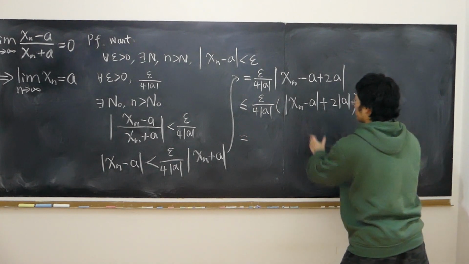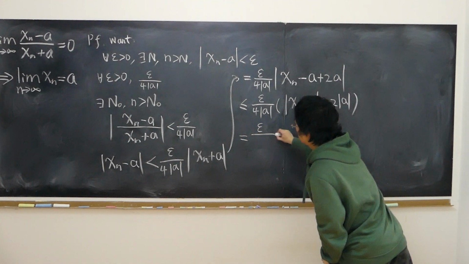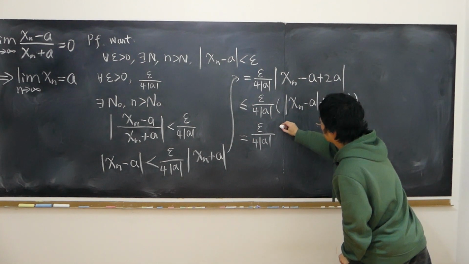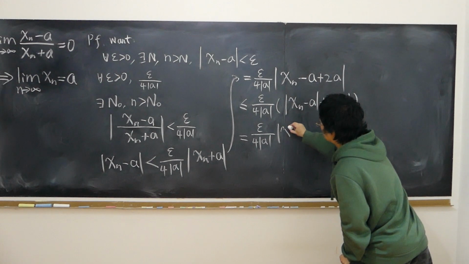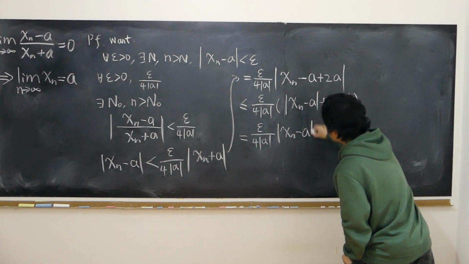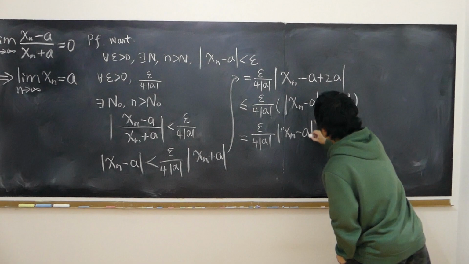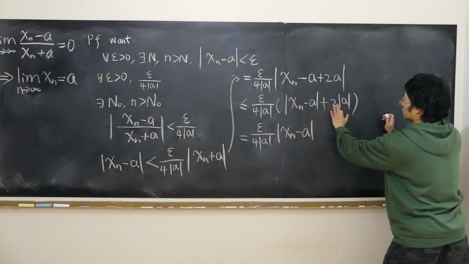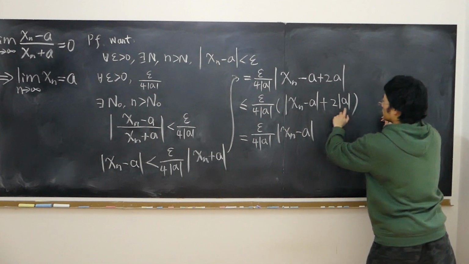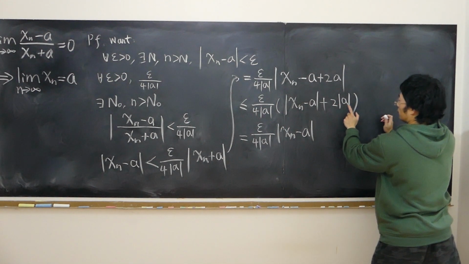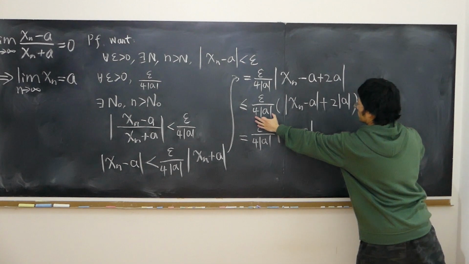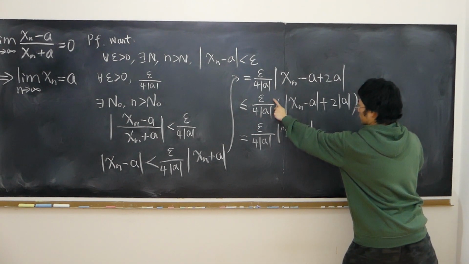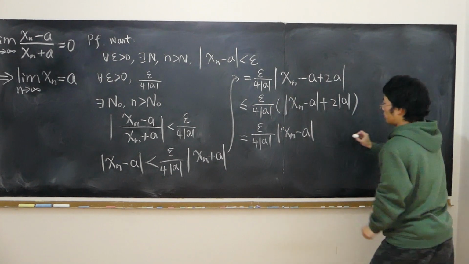This distributes to that. We have epsilon over 4 times absolute value of a, times the absolute value of xn minus a. Then distribute this onto this: 2 times absolute value of a over 4 times absolute value of a simplifies down to just 2 at the bottom, epsilon still at the top.